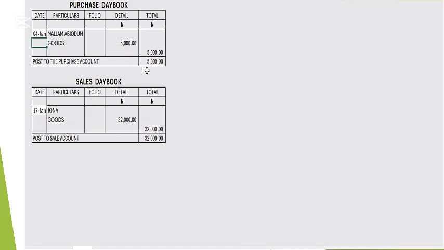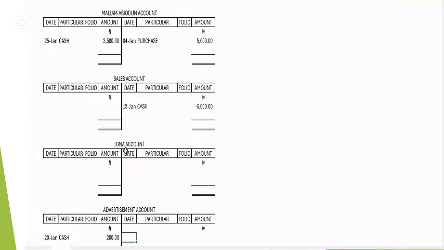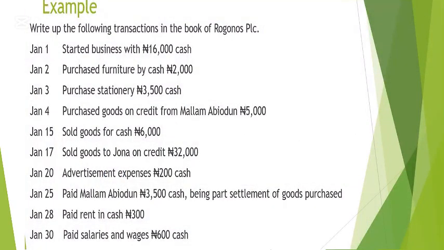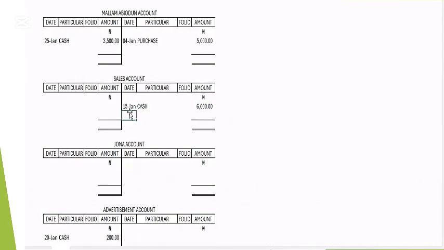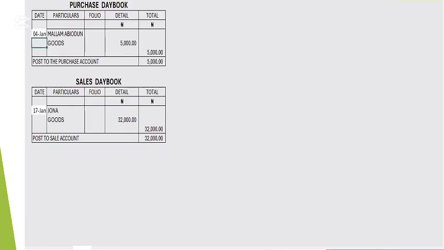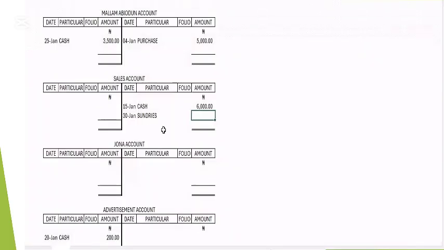So the sales revenue account, like I said, is going to enter to the credit. So I put sales here. When was that? Since you are summing everything up, you can just put end of the month because it's sundry. Just put the 30th of 1. There are sundries. Then how much was it? 32,000.